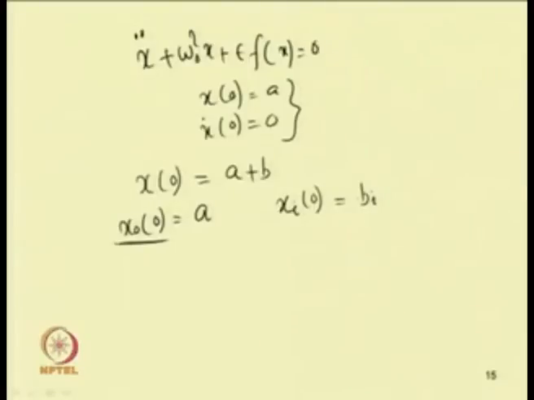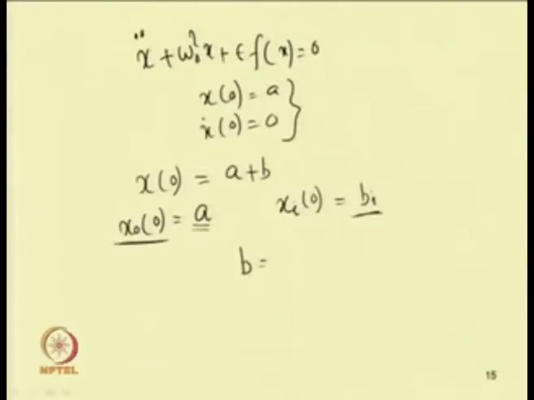Here we can take a and b in such a way that a is the sum of the odd harmonics and b I is the initial value of the sum of all even harmonics. So b I will be the sum of all even harmonic terms and a will be the sum of all odd harmonic terms.